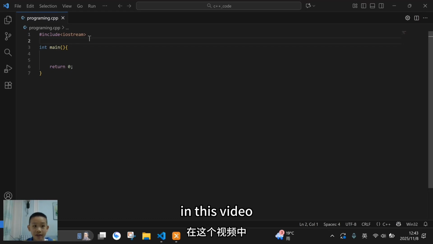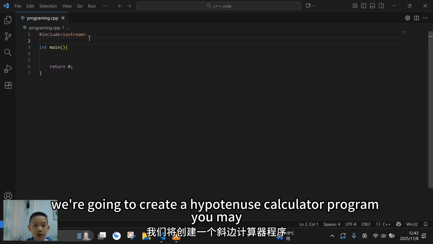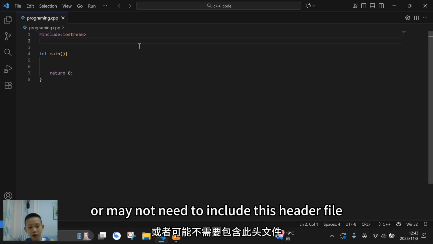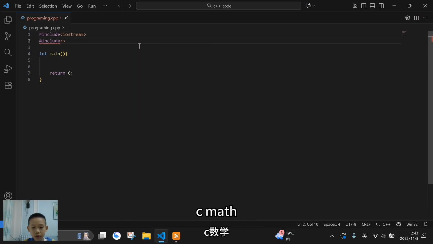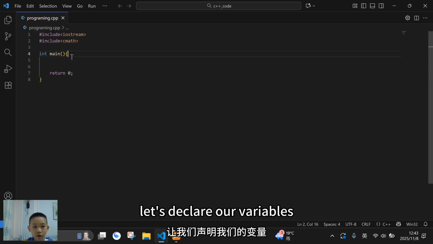Alright guys, in this video we're going to create a hypotenuse calculator program. You may or may not need to include this header file. Include cmath.